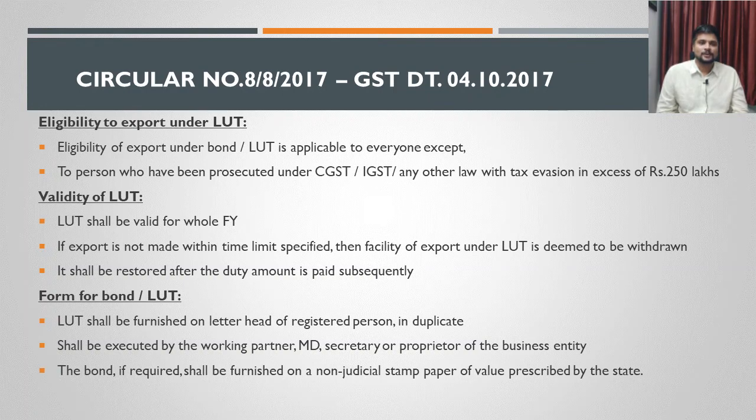If any person is prosecuted under CGST law or IGST law or any other law for the time being in force, then that person cannot execute any bond or LUT. He is refrained from executing any bond or LUT. He has to choose the other option only, like paying the GST, and later he can claim the refund. That is allowed, but he cannot export without payment of duty under bond or LUT.